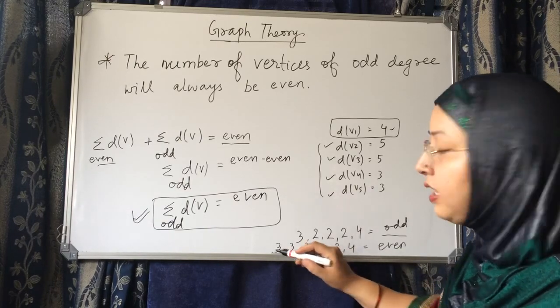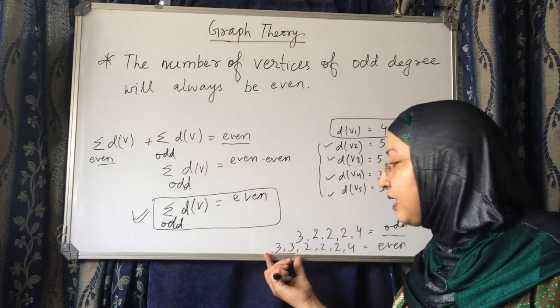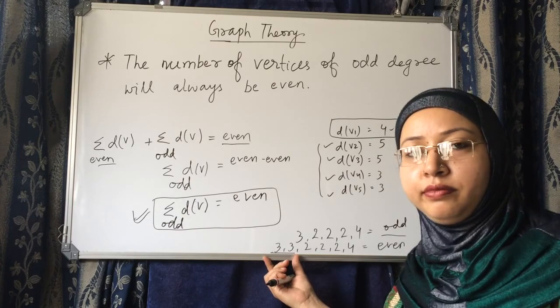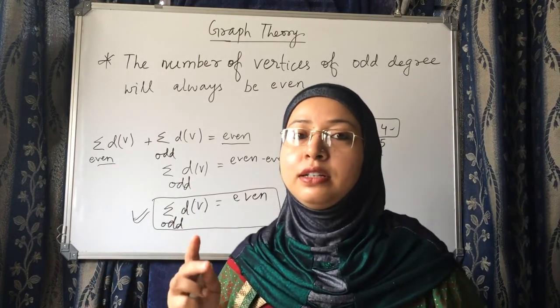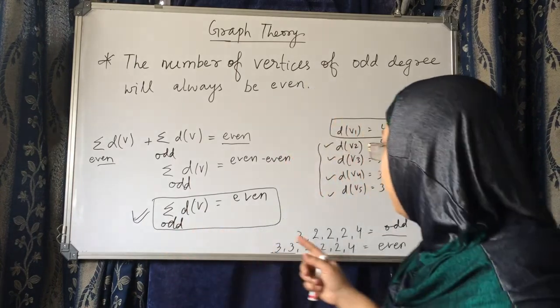So the vertices which have odd degree should be even in number. Two odd numbers can make the sum even, but one odd number can never make the sum even.